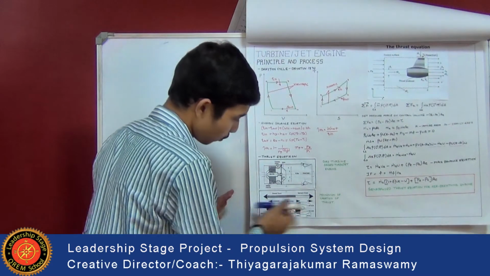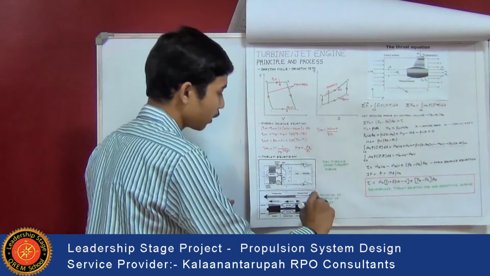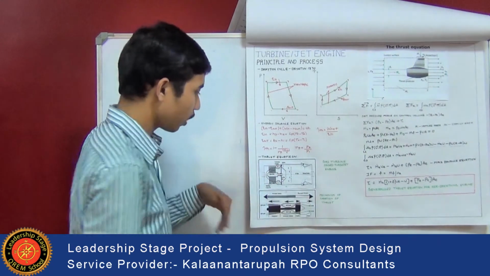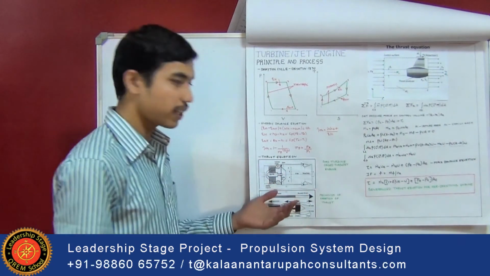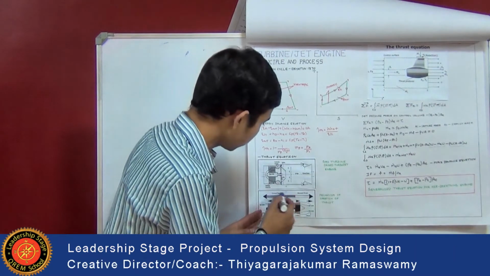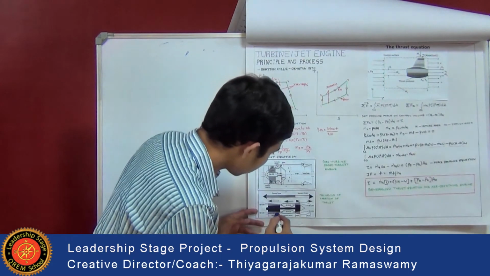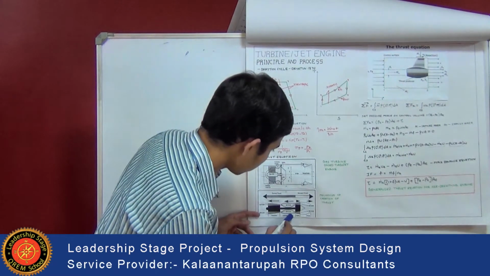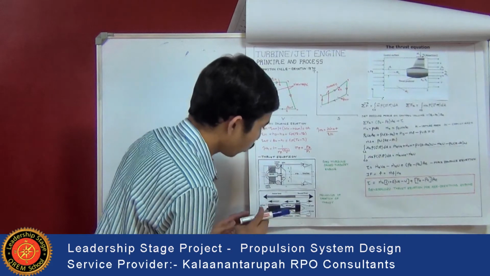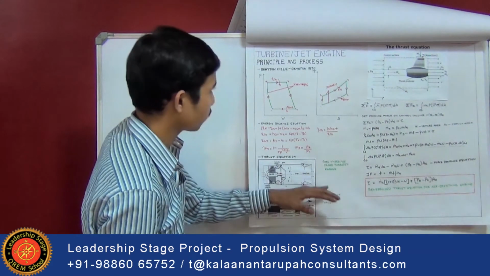This is the motion of the flight. When the air is moved this side using the propulsion system, force is applied, and an equal and opposite force is also applied by the fluid, hence thrust is created. This is the forward thrust, this is the reverse thrust. We can see here the compressor, combustion chamber, turbine and nozzle. When the hot gases go out, thrust is produced. So this is the mechanism of creation of thrust.